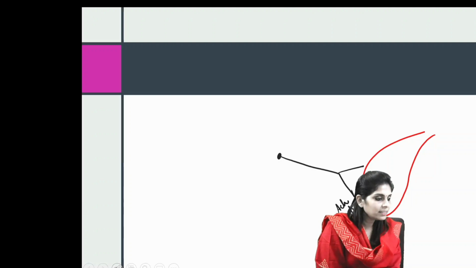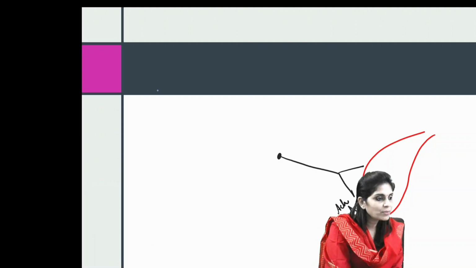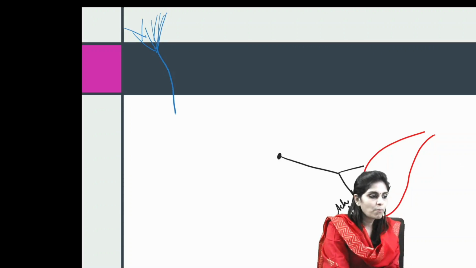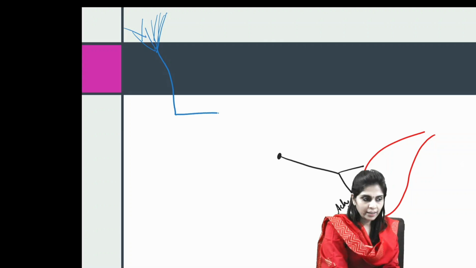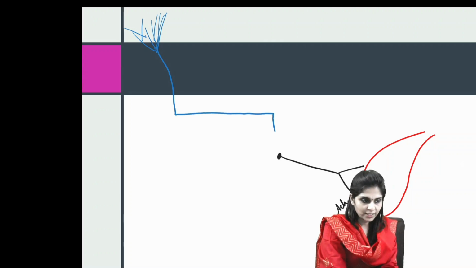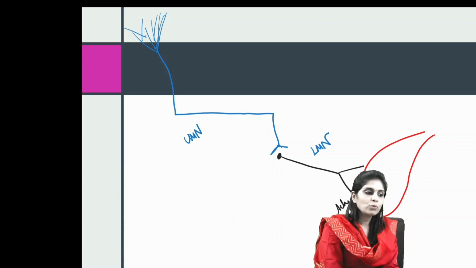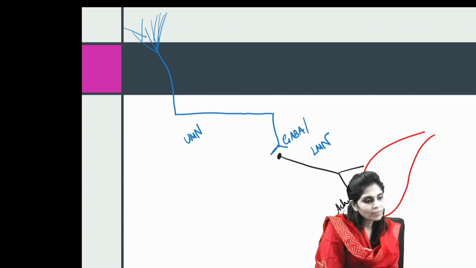We know that this upper motor neuron starts from the contralateral side cerebral cortex, right? It goes through corona radiata, midbrain, pons, medulla. Then it decussates to the opposite side and it ends here. So this is upper motor neuron, this is lower motor neuron. Upper motor neuron is inhibitory, so it releases GABA and glycine.